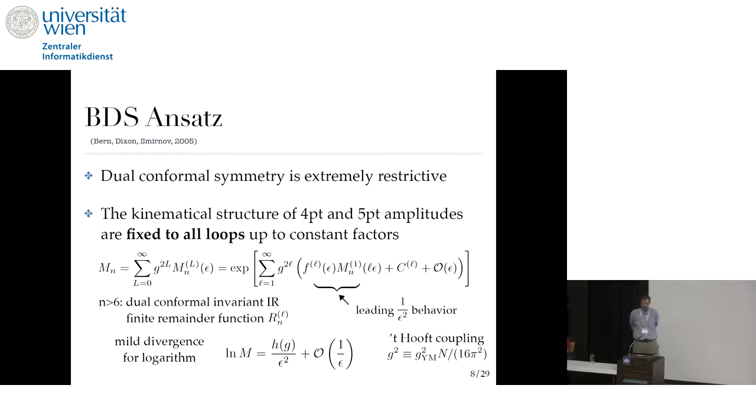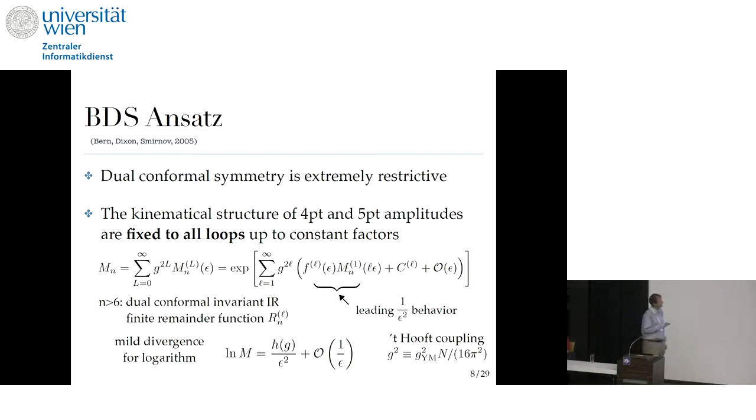Basically fixes everything to all loops up to some constant factors. So if we sum the amplitudes when we define the usual 't Hooft coupling, we will find that the full L loop, the full non-perturbative amplitude in this case exponentiates just from the one loop amplitude. This product together contains the leading 1 over epsilon square divergence, and then it continues. So the only unknown functions are this f function and the c functions, which don't depend on any kinematical factors. The only thing which depends on the kinematics is the one loop amplitude, which exponentiates.